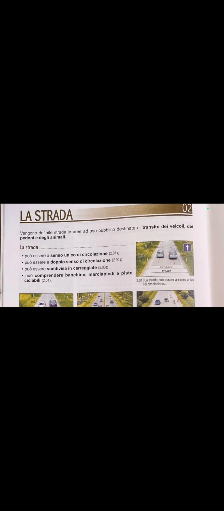And if you see the signal on the right-hand side at the top of this picture, you will see the arrow is pointing straight forward, just straight up. It's pointing upward, which means just one way. So it means this road is senso unico di circolazione, which is one-way circulation, when the cars are heading in only one direction.